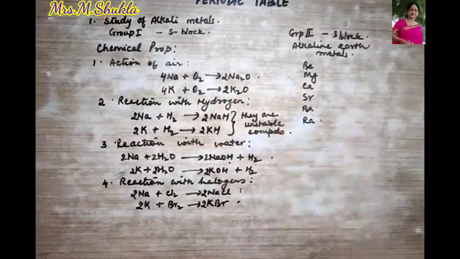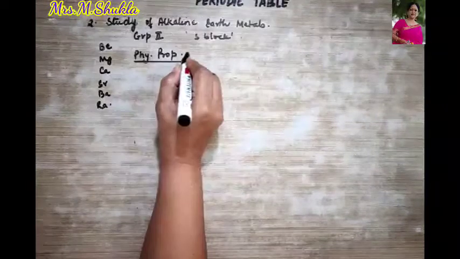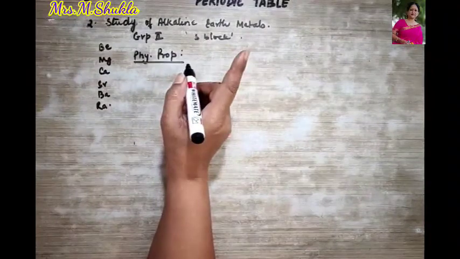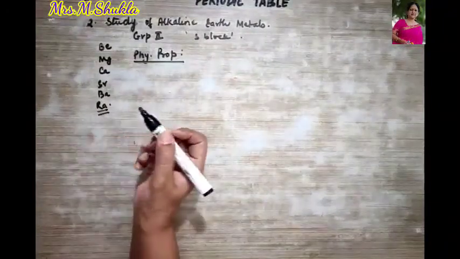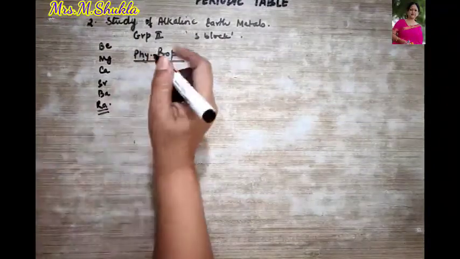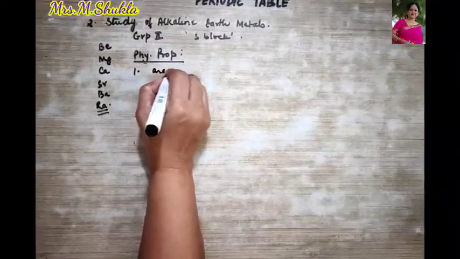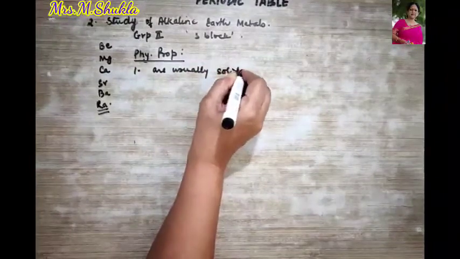Followed? Now let us study their physical and chemical properties. Their physical properties. These are usually solids, with the last member being a radioactive substance. Which one is that? Radium is a radioactive substance. Okay. So first point, they are usually solids.